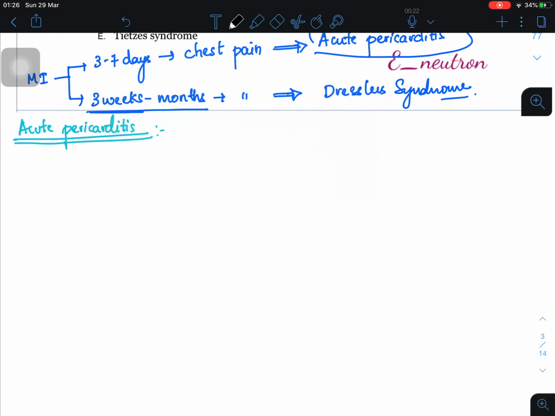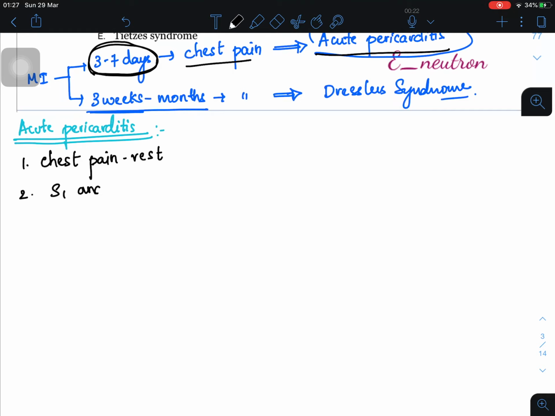So see here, the first thing to confirm that the case is acute pericarditis: as I told you, if the patient has chest pain 3 to 7 days after MI, you can think of acute pericarditis. Second, the patient will have chest pain at rest. Also, the problem is to the pericardium, not the heart, so the heart sounds will be normal. I mean S1 and S2 are absolutely normal in this patient.